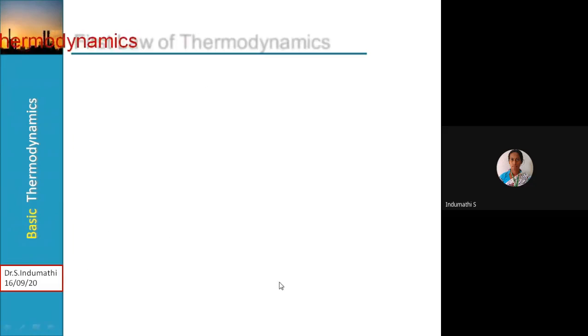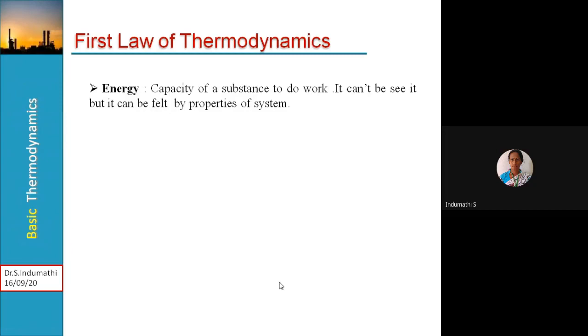Then coming to the terminology we use in the first law of thermodynamics. First of all, let us understand the meaning of energy. This is not a new term to you, as we have already introduced it in mechanics. Anyhow, from the thermodynamics perspective, how do we define energy? Energy is the capacity of a substance to do work. This energy cannot be seen, but it can be felt by the change of properties of the system.